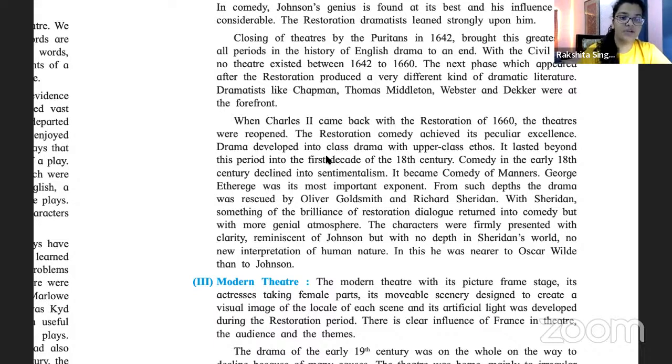It means the class division in drama increased a lot. Rich people were shown separately, and the ordinary people who earned and ate were shown separately. There was a very clear cut class division, and classical drama came with a lot of upper class ethos. Okay, this particular thing lasted beyond this period, up till the first decade of the 18th century. Right now it is 1660; till the earlier part of the 18th century, this will continue like this.